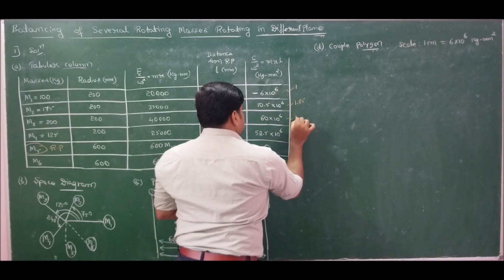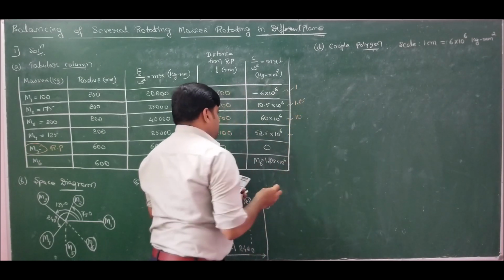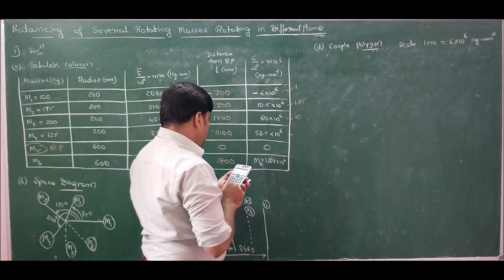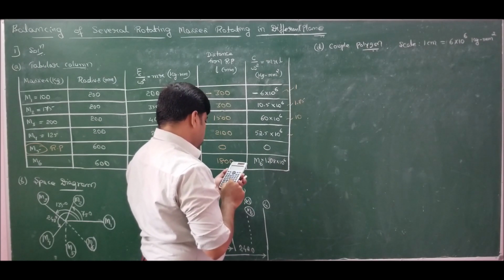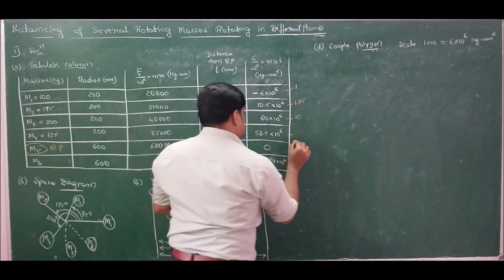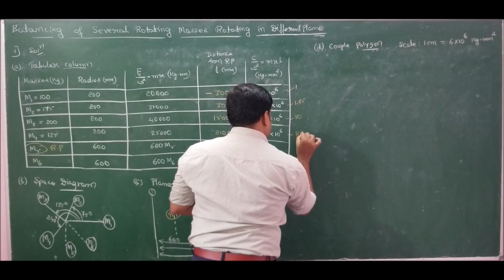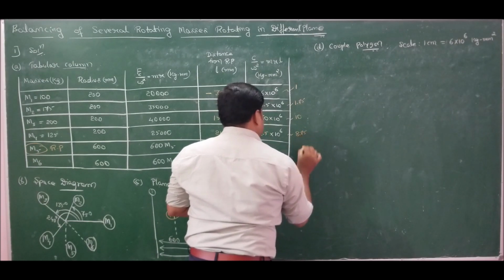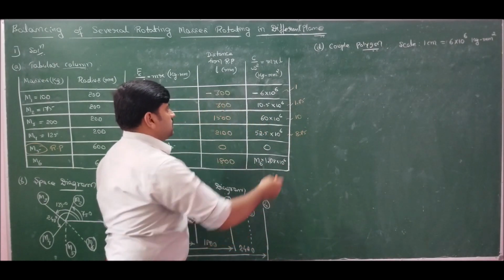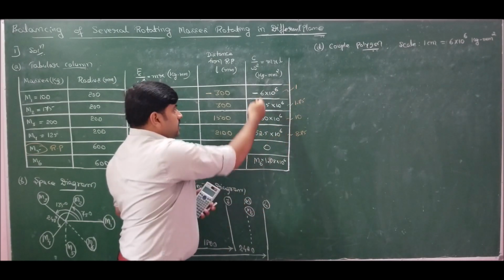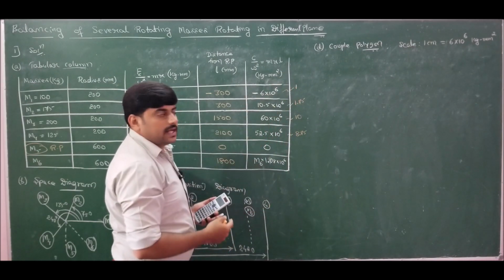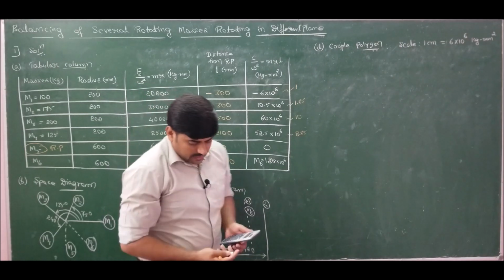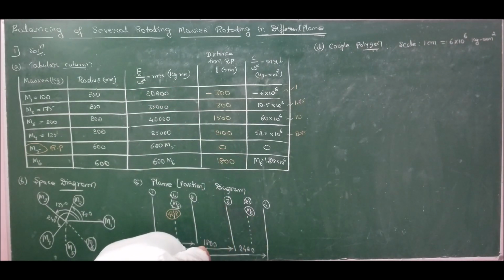This will become 10 centimeters, and this will become 52.5 divided by 6, that is 8.75 centimeters. So this is in terms of centimeter. Divide this value by scale, you will get it in centimeters. Now I can go for polygon.